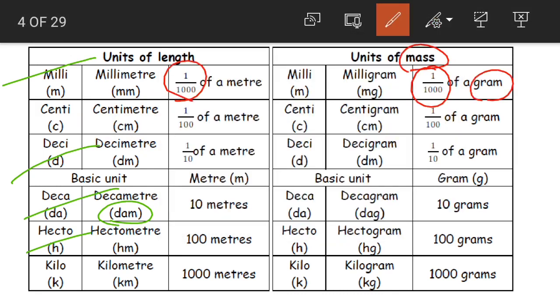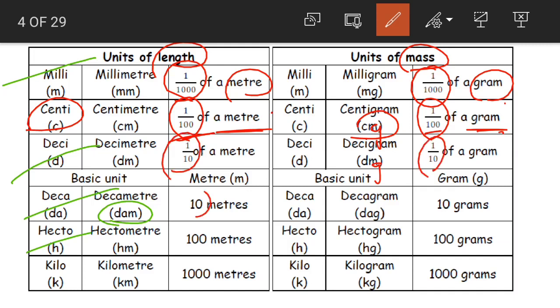As this is mass, we are using gram. It was length, so we used meter. Now next centi. Centimeter is equal to 1 by 100 of a meter. Centigram, CG, is equal to 1 by 100 of a gram. Again the same. 1 by 10, 1 by 10. 10, 10. 100, 100. 1000, 1000.